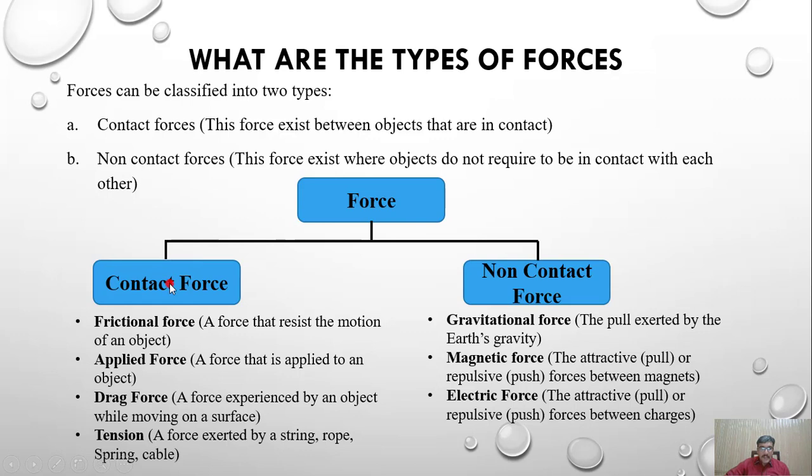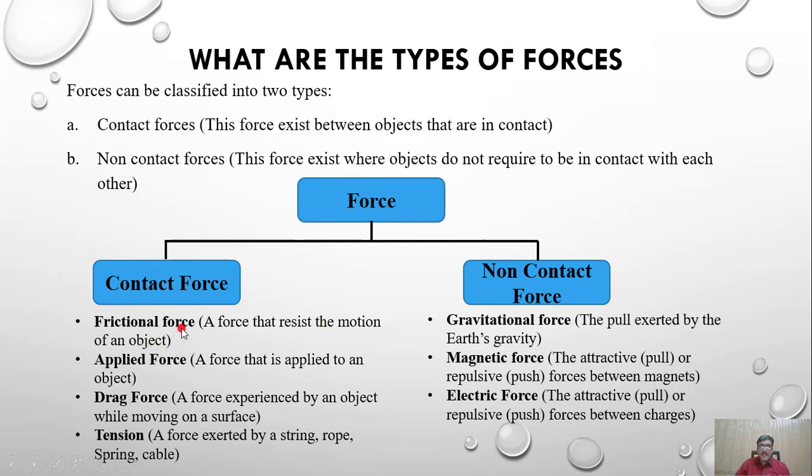Here is the flow of this classification. Force is classified into contact force and non-contact force. Contact forces are frictional force, applied force, drag force, and tension. What is frictional force? A force that resists the motion of an object.